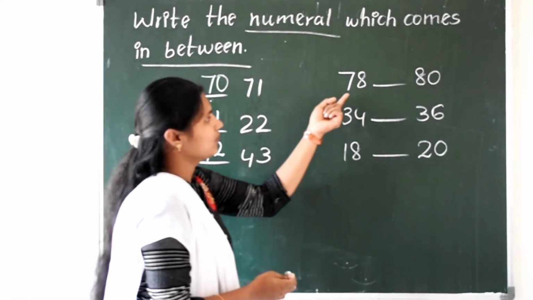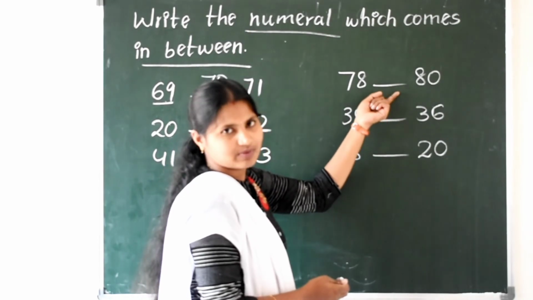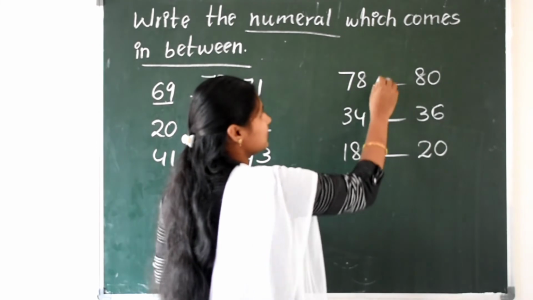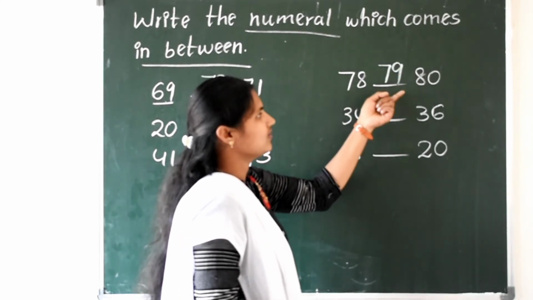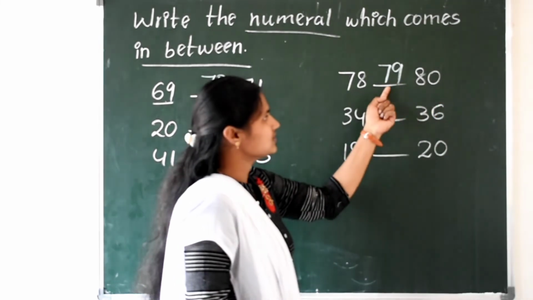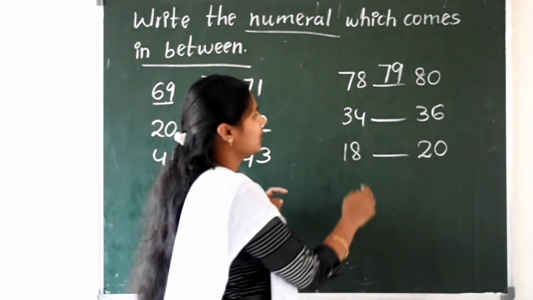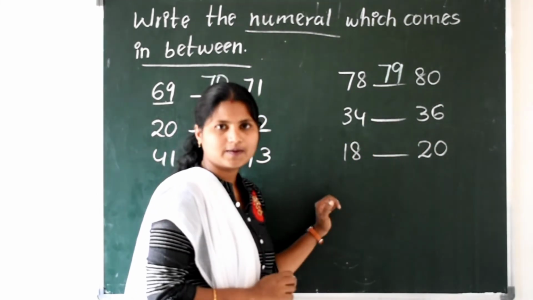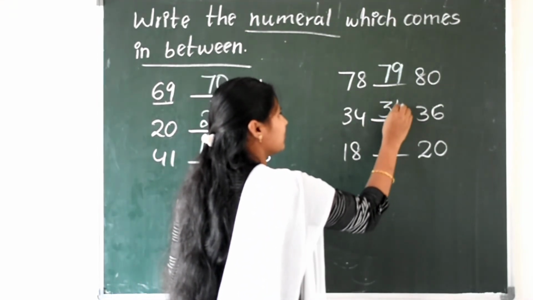Okay. Now come to here, 78 and 80. Which number comes after 78, or before 80? That is nothing but 79. 78, 79, 80. This is the between number of 78 and 80. Now tell me 34 and 36. What is the between number here? Yes, 35.